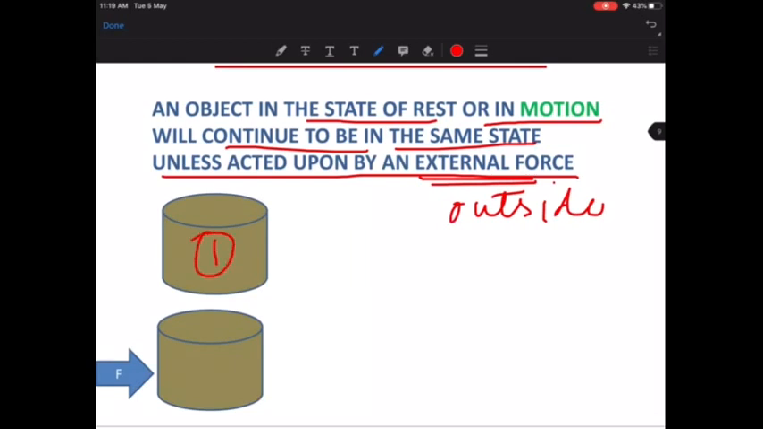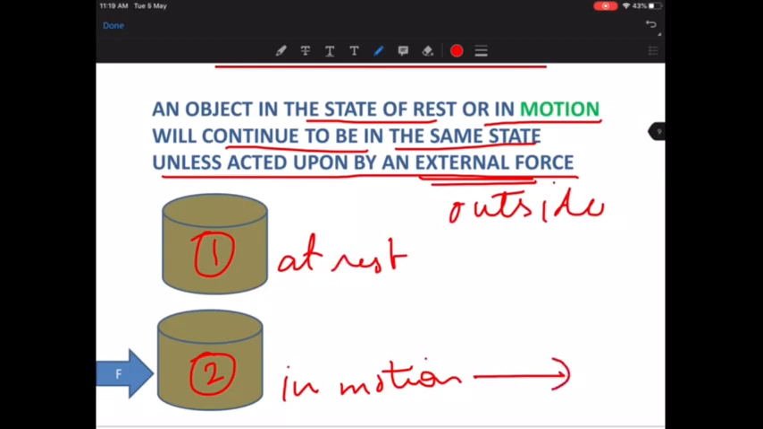For example, if you see these two weights which are kept here, the first weight is at rest. So it will be at rest forever if we do not apply any external force. The second, let's say, is in motion. If this is in motion, it will continue to be in motion unless and until we apply some force. Suppose the object is moving, it has come here, only if I stop it with my hand is it going to stop, otherwise it will not stop.